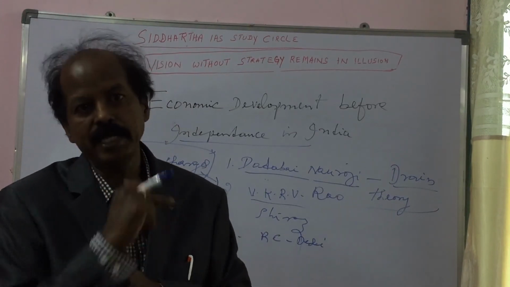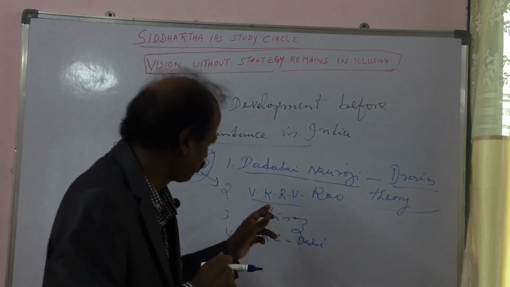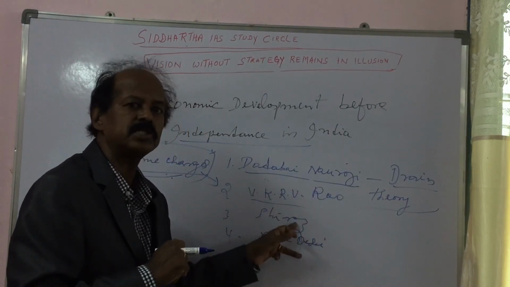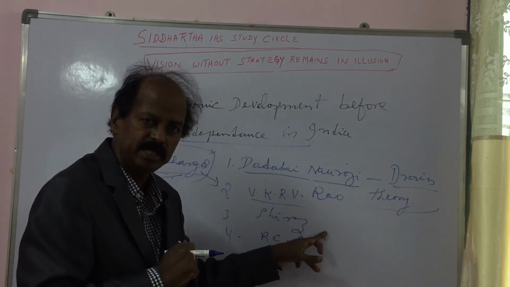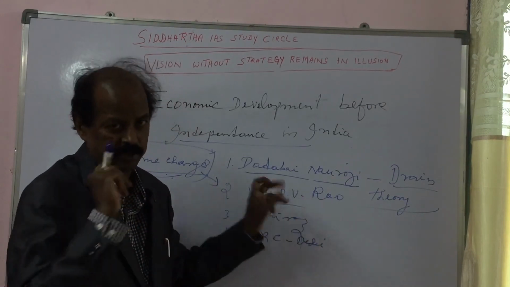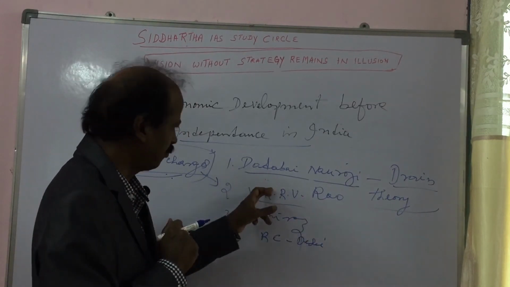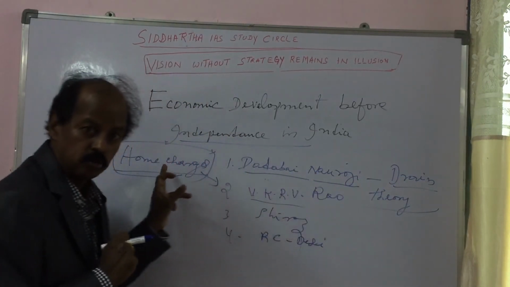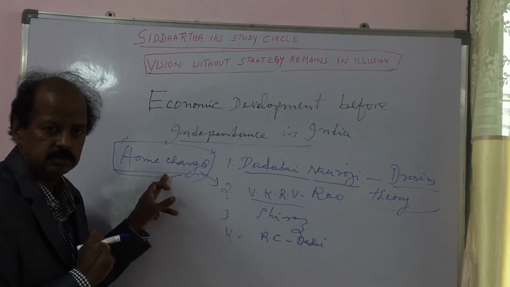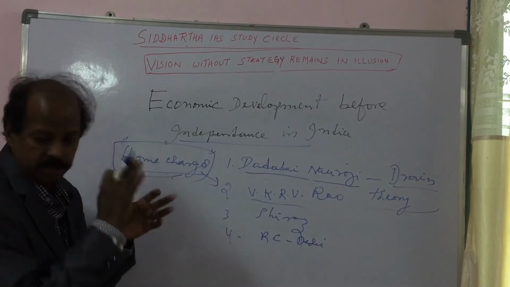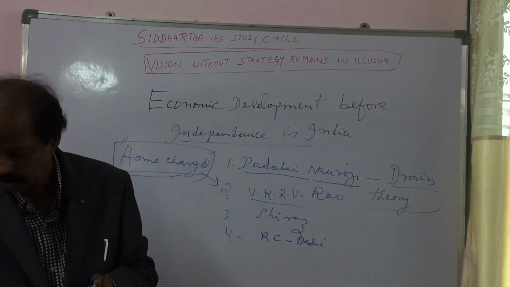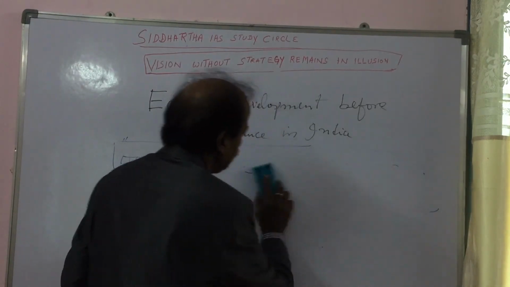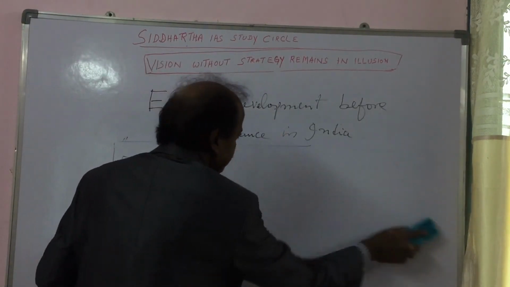Regarding Dadabhai Naoroji, you should know about drain theory and home charges. So this is about national income and drain theory in India before independence.